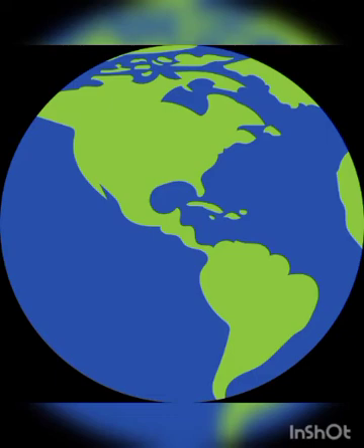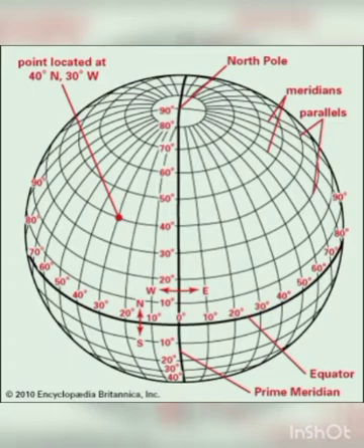Can you see this diagram? These lines of latitude. At the center of the earth, the equator is drawn. So I read this line: the equator is drawn on globes and maps around the center of the earth. It is called latitude.